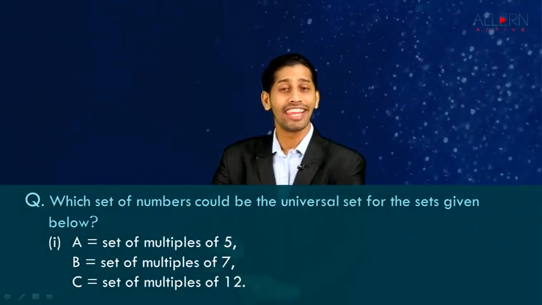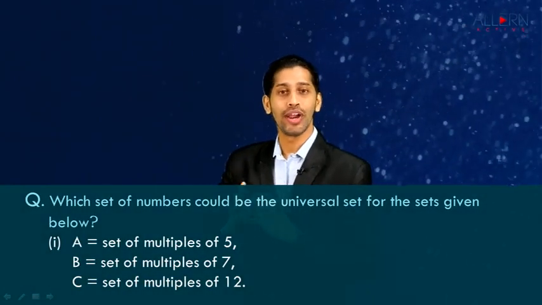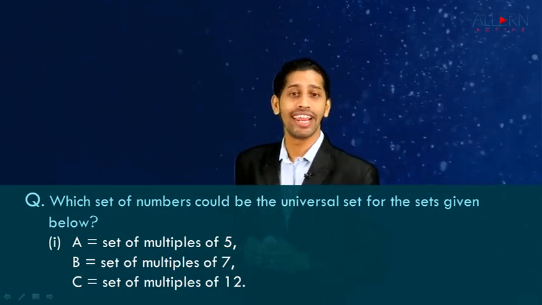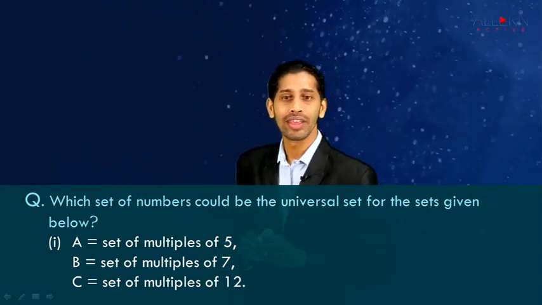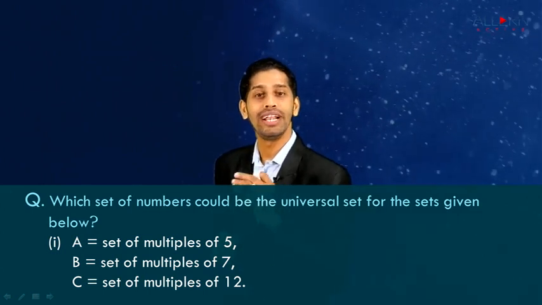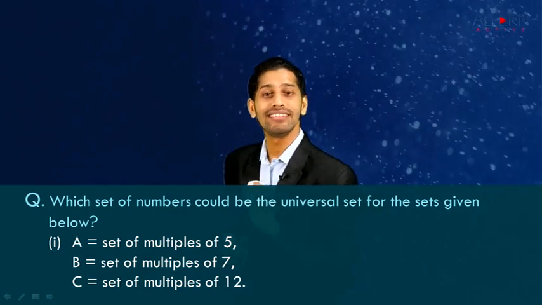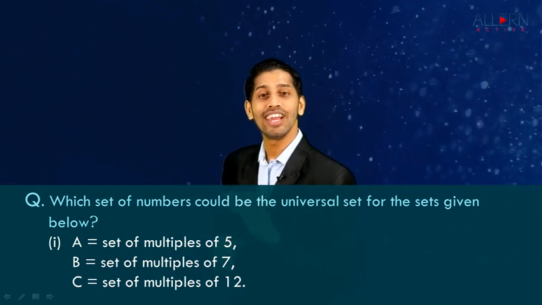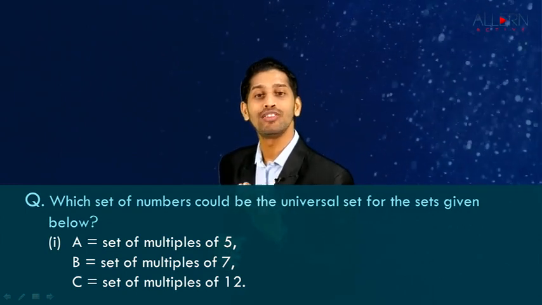Hi, let's take a very important question from exam point of view. Which set of number could be the universal set for the sets given below? Three sets are given to us. A is equal to set of multiples of 5, B is equal to set of multiples of 7 and C is equal to set of multiples of 12.